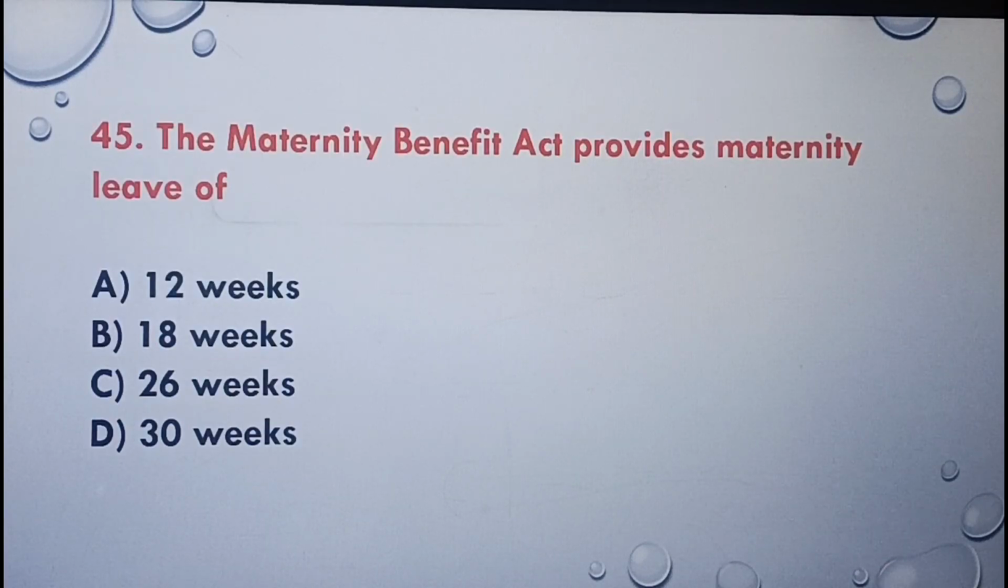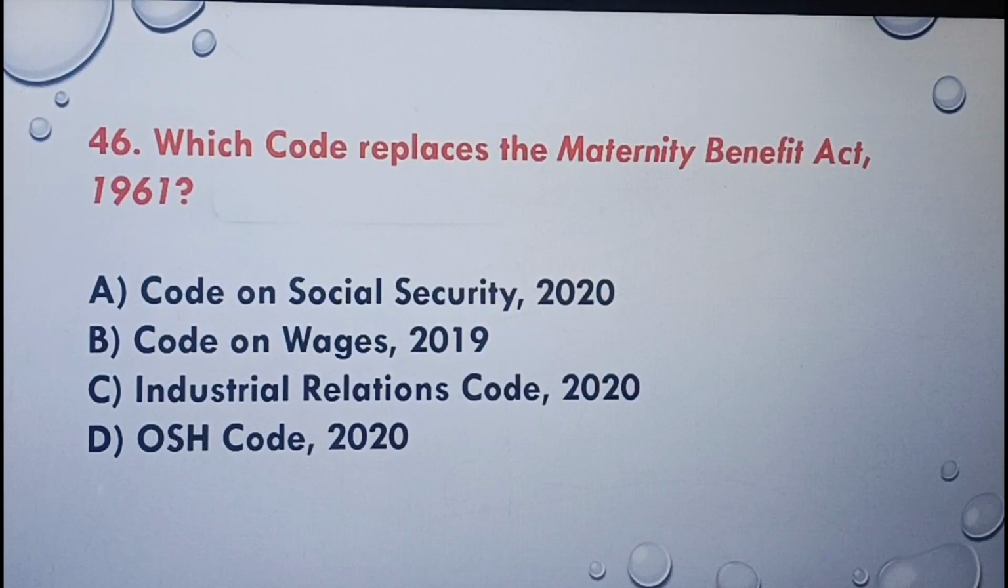The next question, the Maternity Benefit Act provides maternity leave of 12 weeks, 18 weeks, 26 weeks, 30 weeks. The correct answer is option C, 26 weeks. The next question, which code replaces the Maternity Benefit Act 1961? Code on Social Security 2020, Code on Wages 2019, Industrial Relations Code 2020, OSHS Code 2020. The correct answer is option A, Code on Social Security 2020.